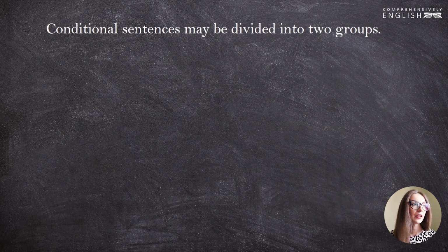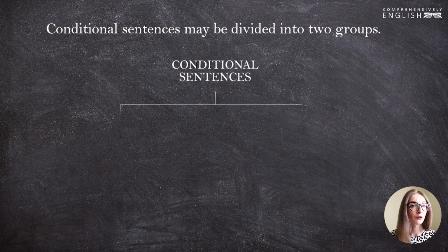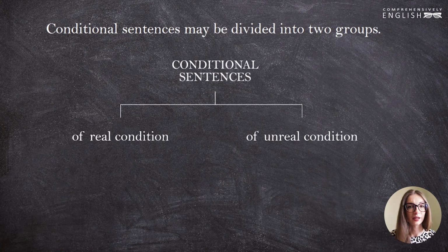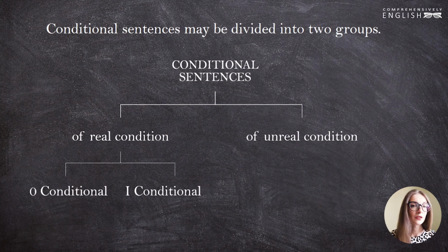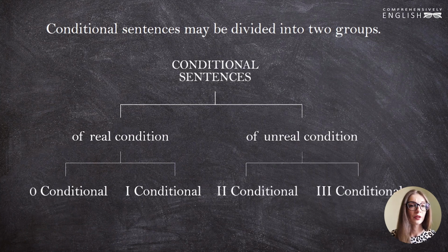Conditional sentences may be divided into two groups: of real condition and of unreal condition. Conditional sentences of real condition can be divided into so-called zero conditionals and the conditional sentences of the first type, or conditional I. Conditional sentences of unreal condition can be divided into the second and the third conditionals, or of the second and of the third types.